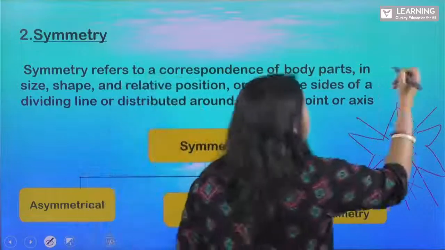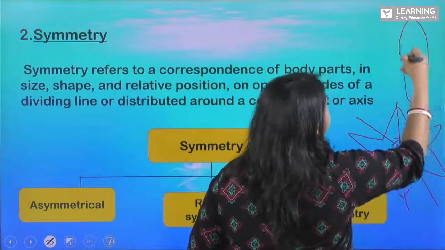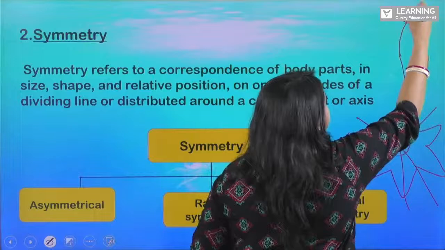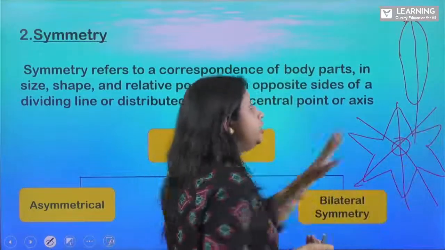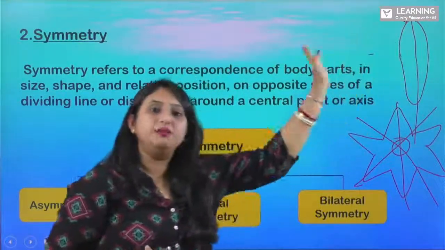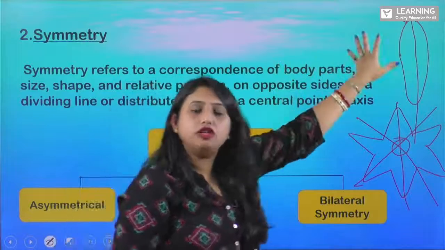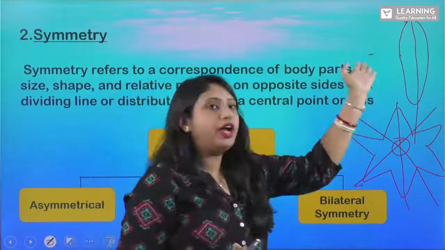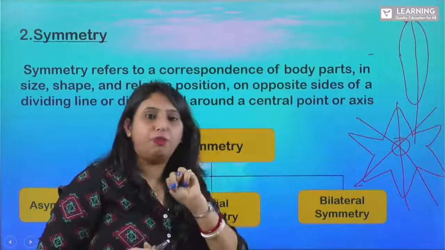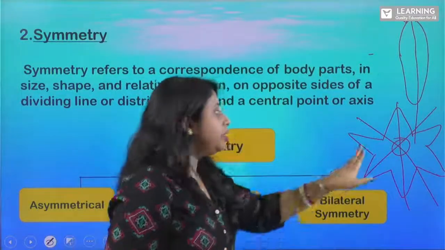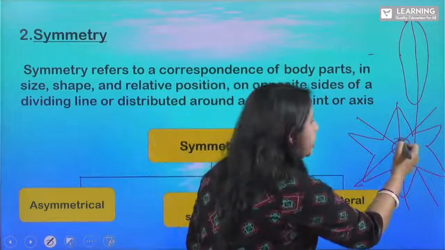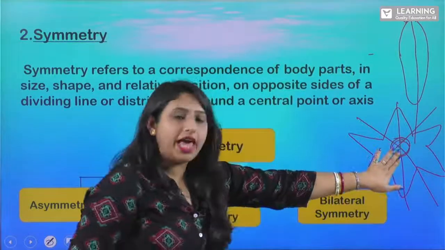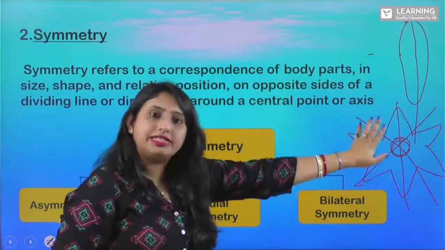For example, this is the body of a cockroach, let's imagine. If we divide it, we will get exact parts that are similar in size. That is called your bilateral symmetry, right? We can divide it into only two parts, right? When all the lines pass through a radius at a central axis, we call it radial symmetry.